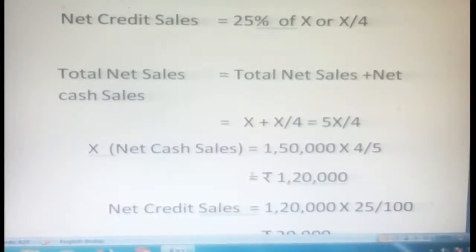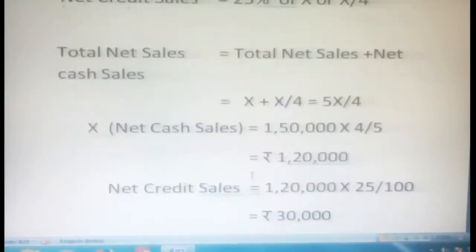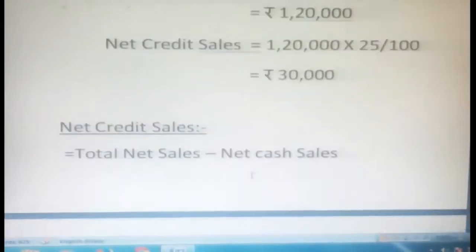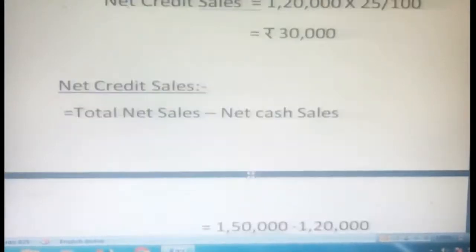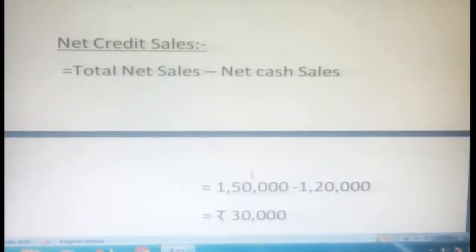Now what is our net credit sales? 1,20,000 into 25%, that's our net credit sales as per the information. So naturally 25% of 1,20,000 is 30,000, our net credit sales. When you substitute, we know the total net sales and the net cash sales we just got. So 1,50,000 minus 1,20,000, we get our net credit sales of 30,000.